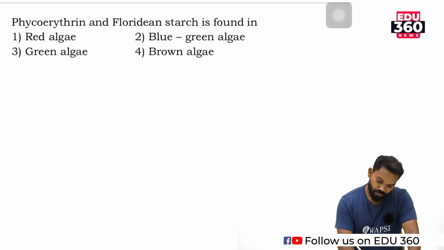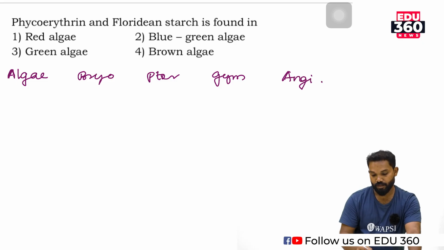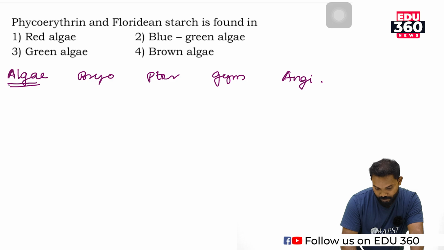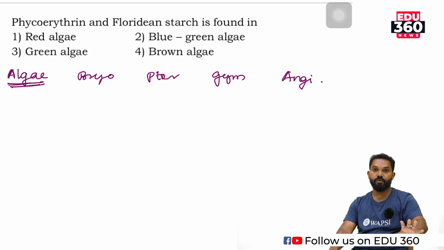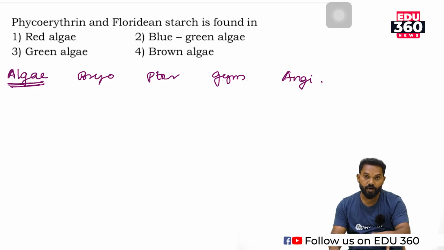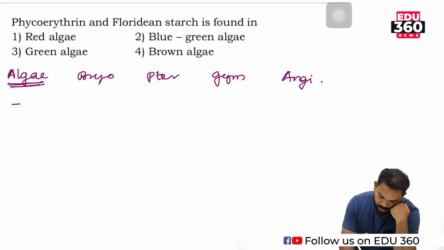We can study the kingdom Plantae, and they are again classified into algae, bryophyte, pteridophyte, gymnosperm and angiosperm. Then this algae is the smallest or primitive group of plants or organism among the plant kingdom. These algae are again classified into 3 groups: green algae or Chlorophyceae,